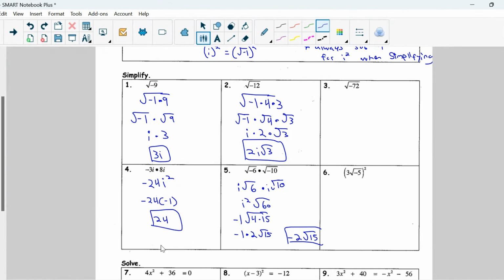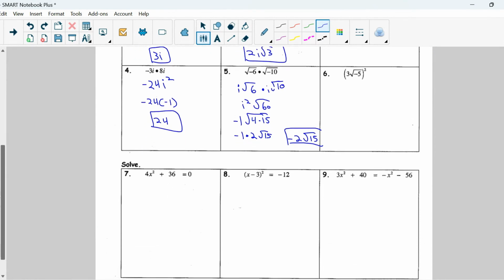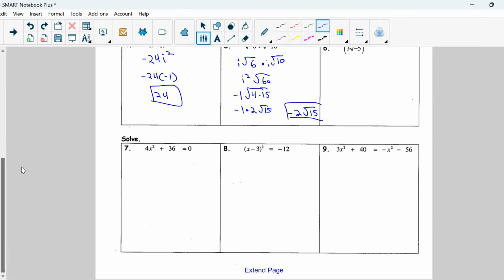All right. Scrolling down to a couple of quadratic questions here. Okay. Let's do one of these for now, and then we'll save the other ones for class. Okay, let's actually do number 8. Okay, so I have x minus 3 squared equals negative 12. Okay, so if we were trying to solve for x, we would first have to undo our square.